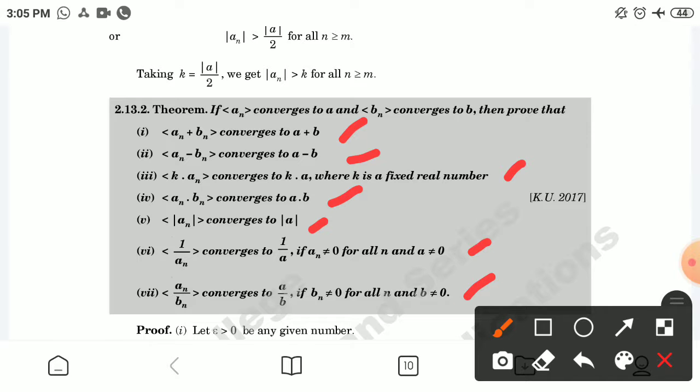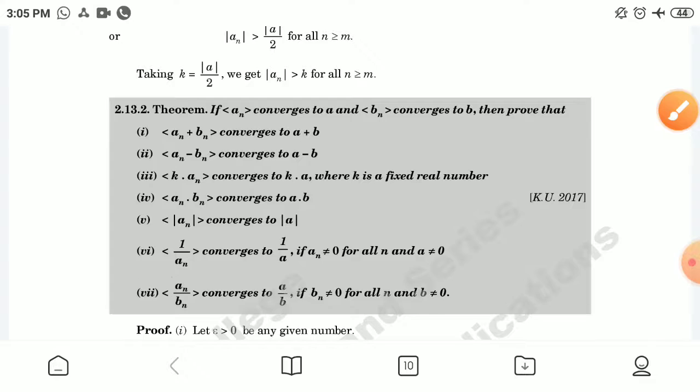Dear students, proofs of this theorem are very easy. Please read them, and if you have any problem then discuss with me. Taking the next result,